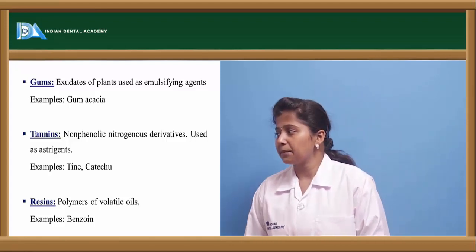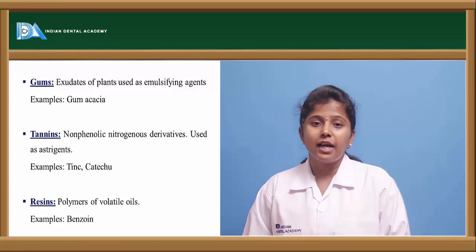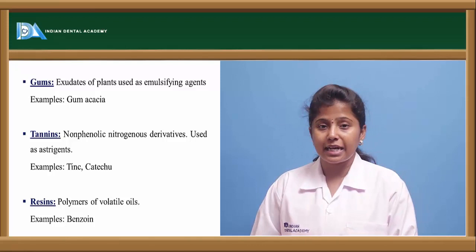If we take the examples tinge and catechu, these are the types of tannins which are extracted from the plants.